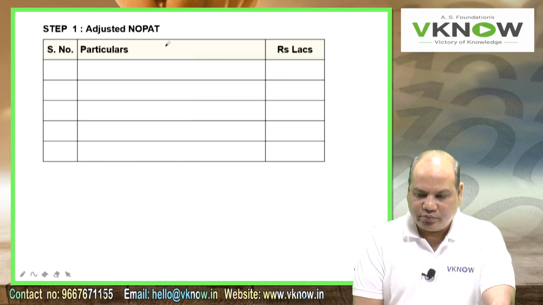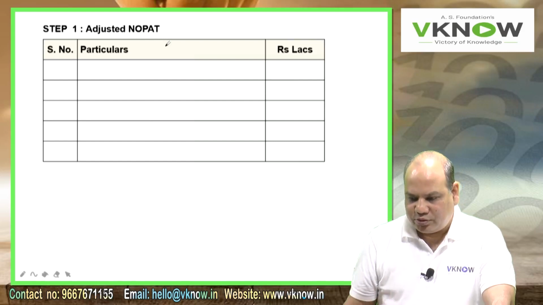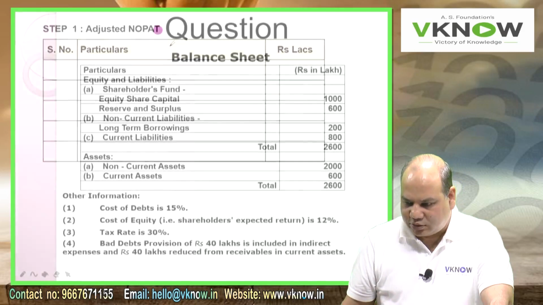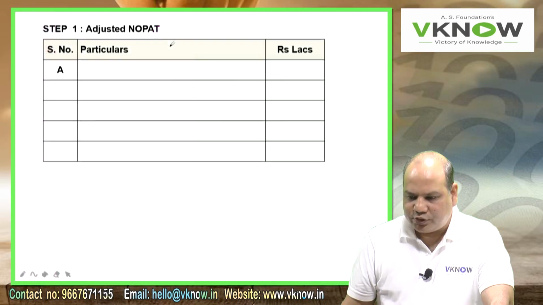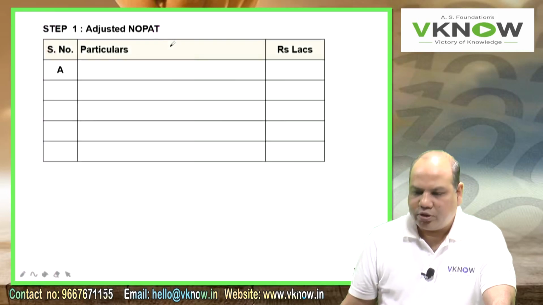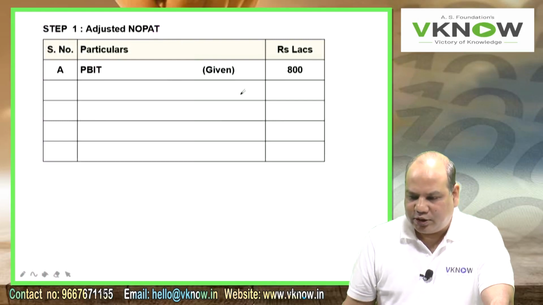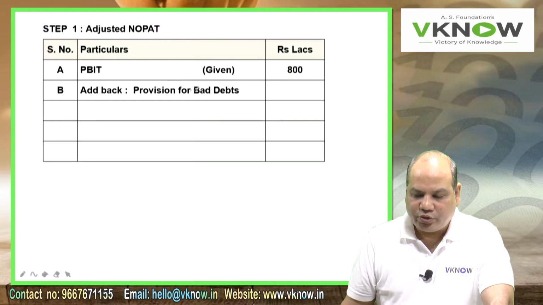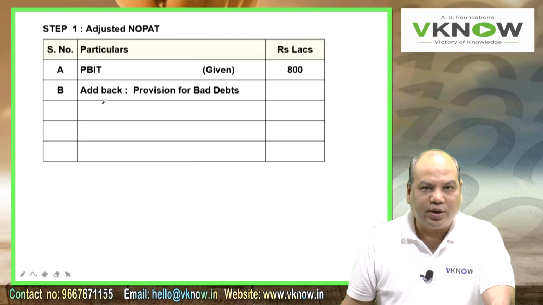Serial number, particulars, rupees in lakhs. Yes, lakhs. First, point A, PBIT given is 800. One adjustment is required for provision for bad debt, so I will add back provision for bad debt 40.